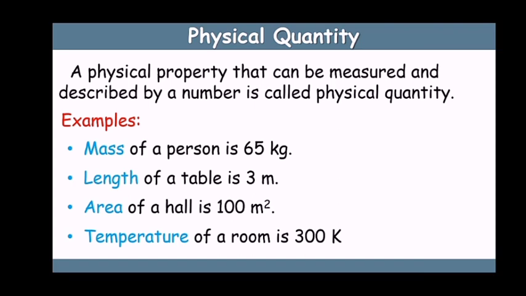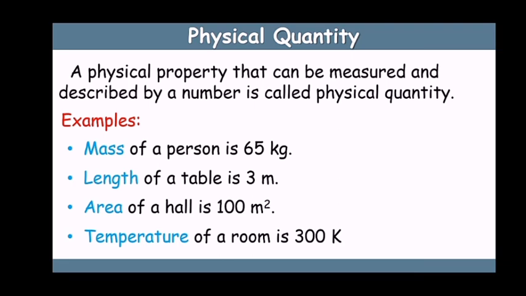Again, the table on which I am reading all this has a length of 3 meter. 3 is the number and meter is the unit. Again, the hall in which I am sitting has an area of 100 meter square. Again 100 is a number and meter square is the unit. Then the temperature of my room is 300 Kelvin. I have used the unit Kelvin. It can even be degree Celsius, 27 degrees Celsius. So 300 is the number and Kelvin is the unit. You can change from one unit to the other.